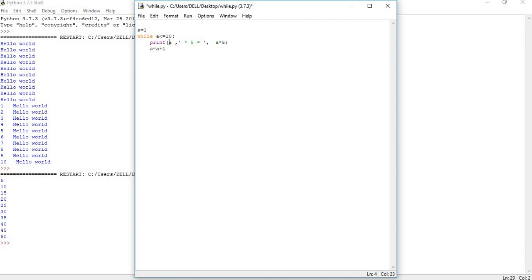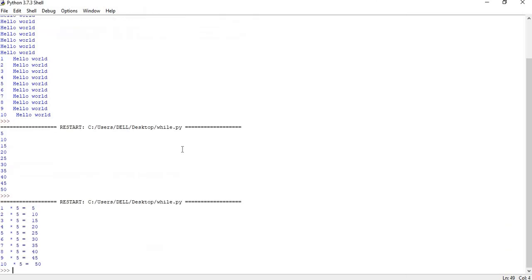If you look at this, the a value first time is coming as 1. So 1 into 5 equal to 5. Next time it comes as 2 into 5 equal to 10, something like that. Let me run it and show you so that you understand better. Run module. Now you can see this, 1 into 5 equal to 5, 2 into 5 equal to 10, 3 into 5 equal to 15, and so on. Now the 5 table is known to everyone.